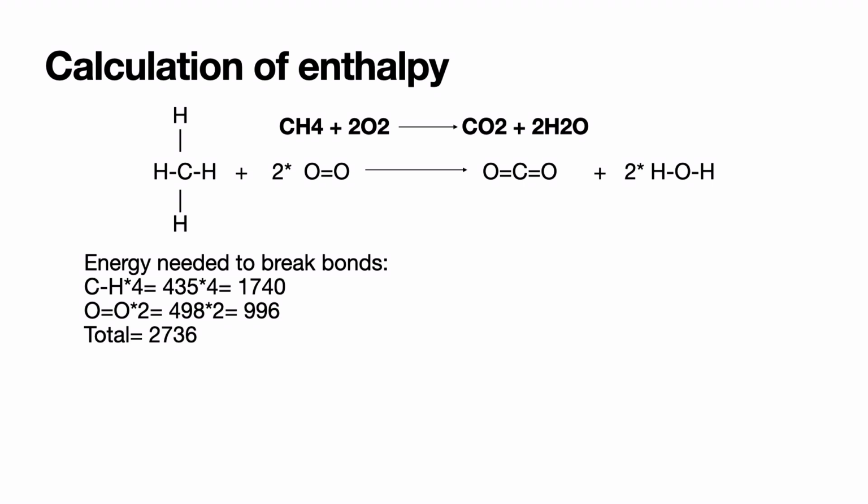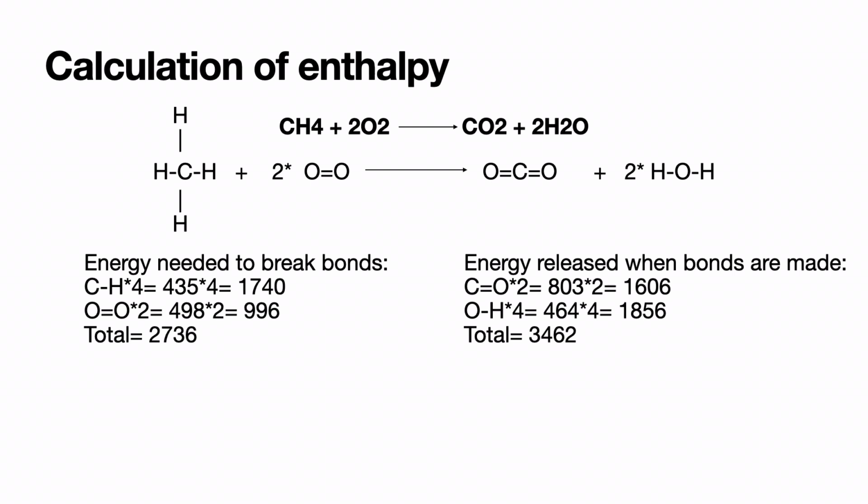On the right side of the equation, which includes the products, new bonds have been made, and since making bonds, MEXO, is exothermic, energy is released. The bond energy for C=O can be multiplied by 2 to get 1606 kJ per mole. The bond energy of O-H can be multiplied by 2 because there are 2 O-H bonds in one H2O molecule. Then the product can be multiplied again by 2 because we need the total bond energy released from 2 water molecules. It will be times 4. The total energy that is released in this reaction is 3462.